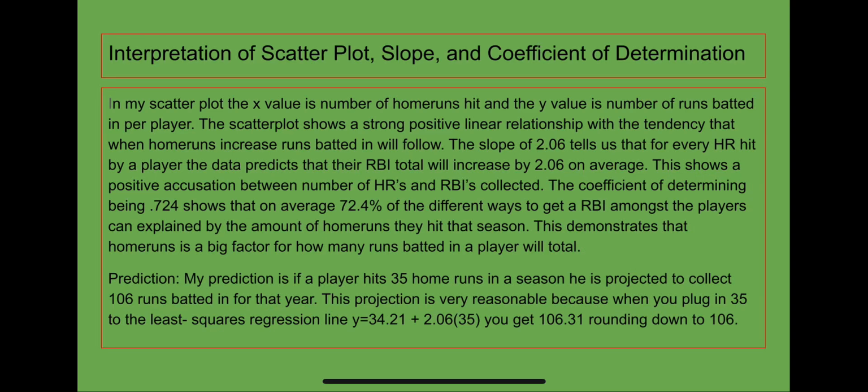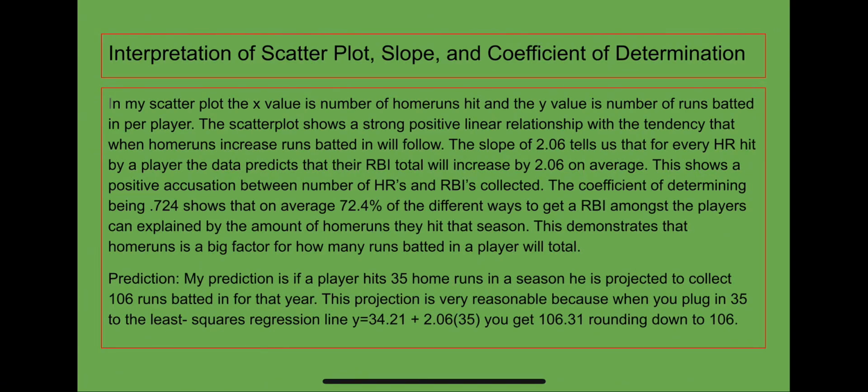The slope of 2.06 tells us that for every home run hit by a player, the data predicts their RBI total will increase by 2.06 on average. This shows a positive association between the number of home runs and RBIs collected. The coefficient of determination being 0.724 shows that on average 72.4% of the different ways to get an RBI amongst the players can be explained by the amount of home runs they hit that season. This demonstrates that home runs are a big factor for how many runs batted in a player will have.